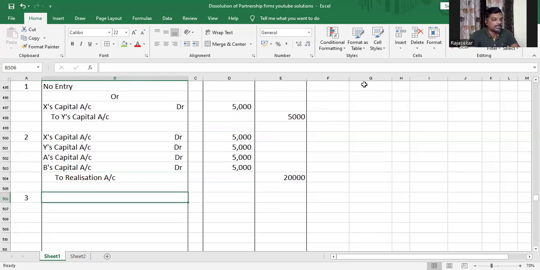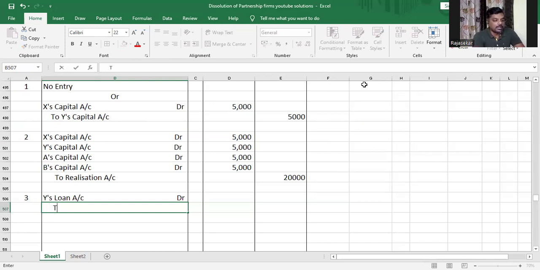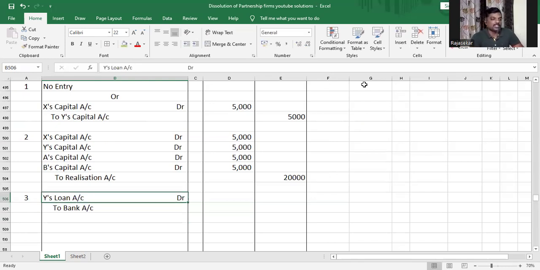So what is happening here, my dear children? Y's loan is settled. And Y's loan is what? This is a liability. But it's not a third-party liability. It's a partner's loan. It's considered as a third-party liability, but it ranks below all the other third-party liabilities. Usually when you settle a third-party liability, realization account will be debited. Third-party liabilities are transferred to the credit side of realization account. However, a partner's loan is not transferred to realization account. So when a partner's loan is paid off, the journal entry is partner's loan account debit to bank account, because money is going out of the bank, and Y's loan account is a liability and that is getting settled.